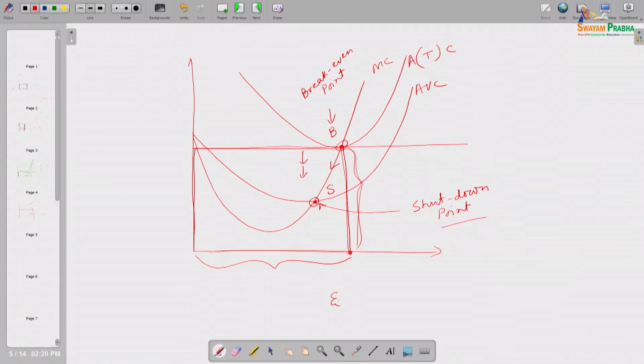So, exit versus shutdown, what is the difference? Shutdown is a temporary phenomenon, a short run decision that I am stopping my production temporarily, and if tomorrow or in future the market situation improves, meaning the price increases a little bit, then I will start production again. So, this is a short run decision, a shut down kind of thing. And exit is a long run thing, permanently exiting the market.